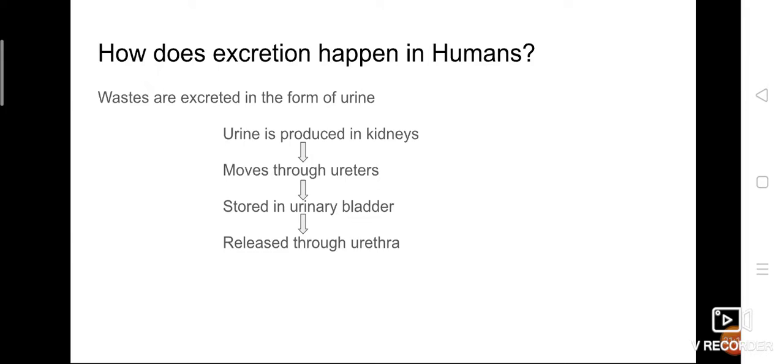The urinary bladder is a big sac, so once it is filled, we feel the urge of urination. While urinating, the waste products in the form of urea are released through the urethra. The urethra is the final opening through which the urine is excreted from our body. So this is the process of excretion, how it takes place by the kidneys.